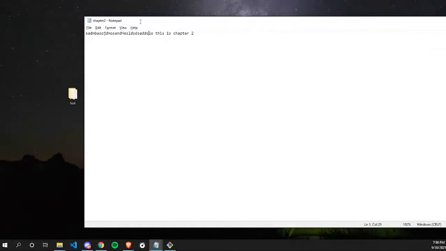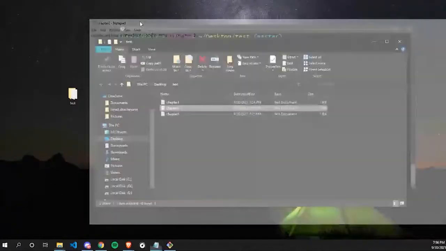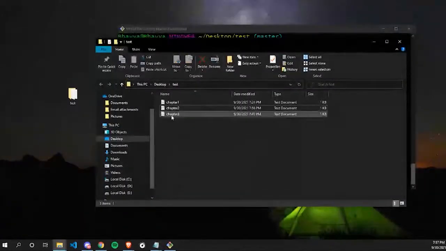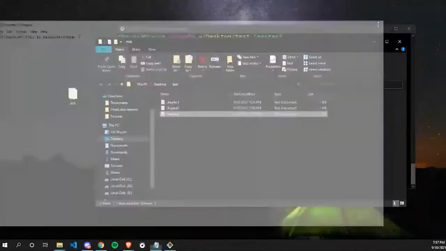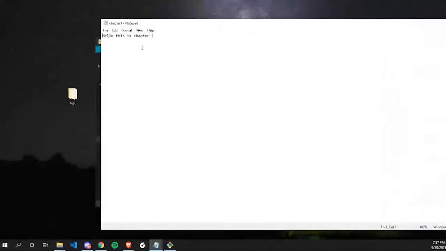Can we create any other file format except txt? Yes, Principal, you can create any type of file, .cpp, .html, .js, whatever you like. So I mess up my chapter 2 file. I mess up my chapter 3 file. Okay, now let's mess up our chapter 1 file also.